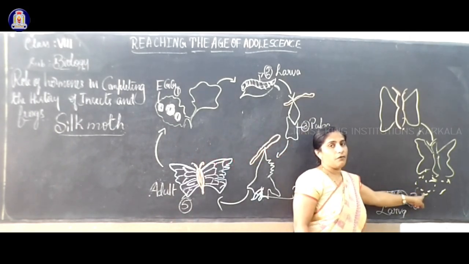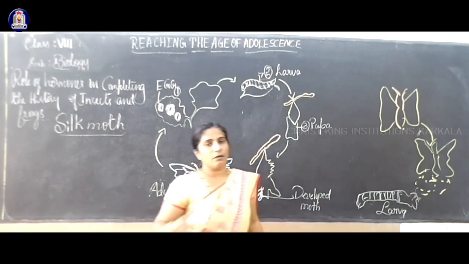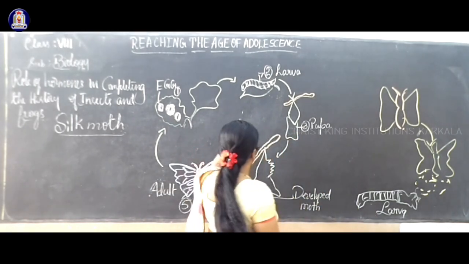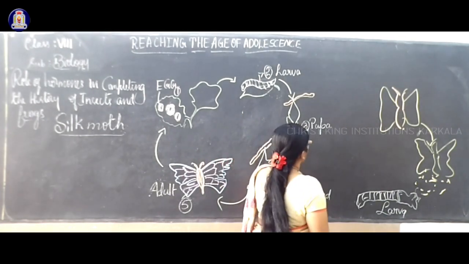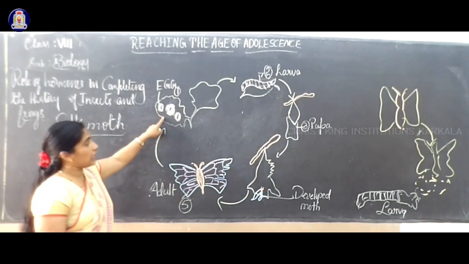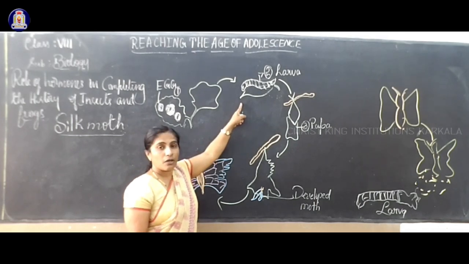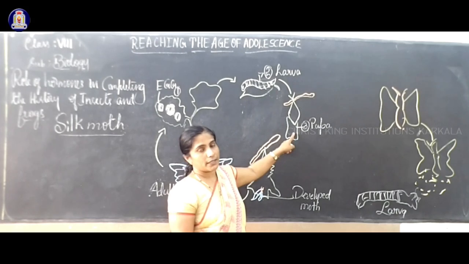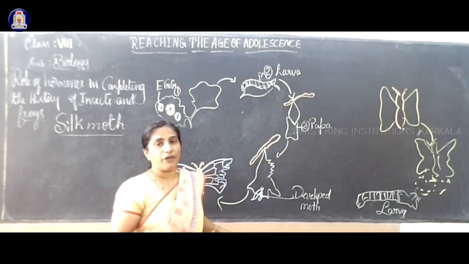The eggs combine with the male gamete and then there is a formation of the larva. The larva will convert into a structure called the pupa. First they lay the eggs, then the eggs convert into the larva stage. The larva then converts into the pupa stage, and it will start to feed on mulberry leaves.